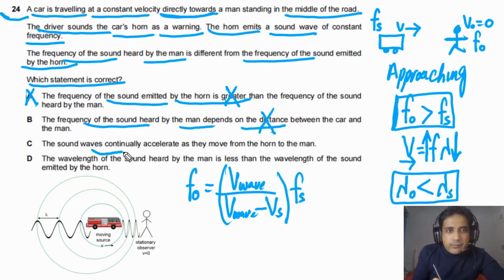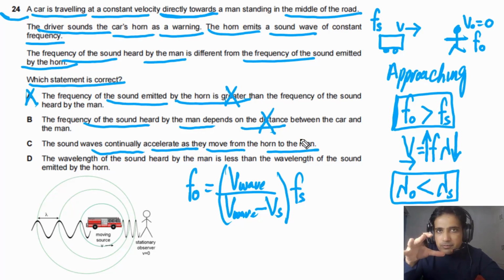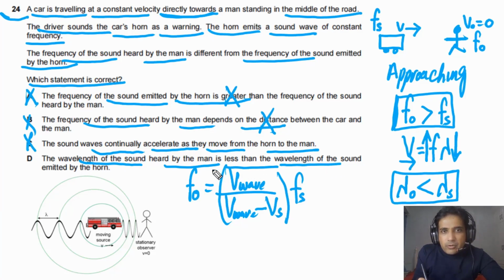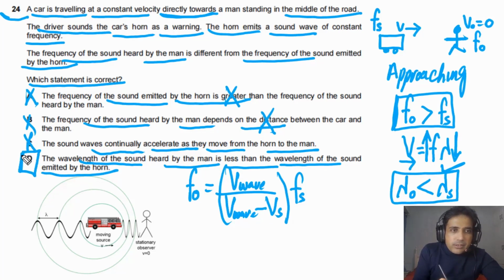The sound waves continually accelerate as they move from the horn to the man. The speed of the wave does not change. If the type of wave is the same and the medium is the same, the speed of the wave will not change. So C is also incorrect. The wavelength of the sound heard by the man is less than the wavelength of the sound emitted by the horn. So this one is true. So the answer for this question is D. D is the correct answer.